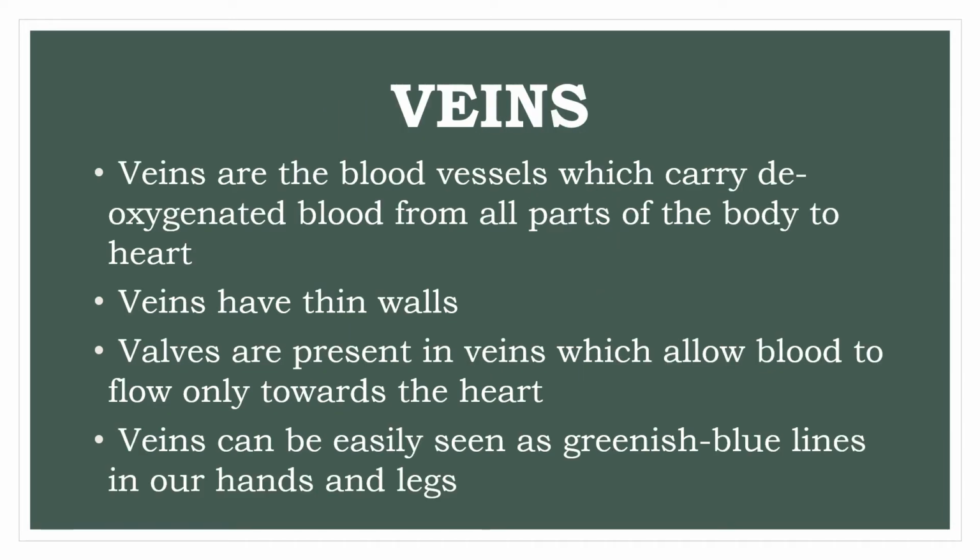Veins. Veins are the blood vessels which carry deoxygenated blood or the blood which is rich in carbon dioxide from all the parts of the body to the heart. Veins have thin walls. Valves are present in veins which allow blood to flow only towards the heart or only in the one direction. Veins can be easily seen as the greenish blue lines in our hands and legs.